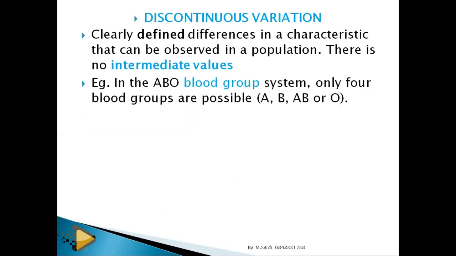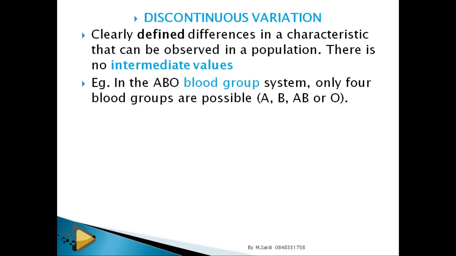For example, blood groups: you have blood group A, B, AB, O. You cannot be blood group A and blood group B. No, you cannot be in between. You are either A, B, AB, or O. You cannot be halfway A, halfway B. So there is no intermediate in between.